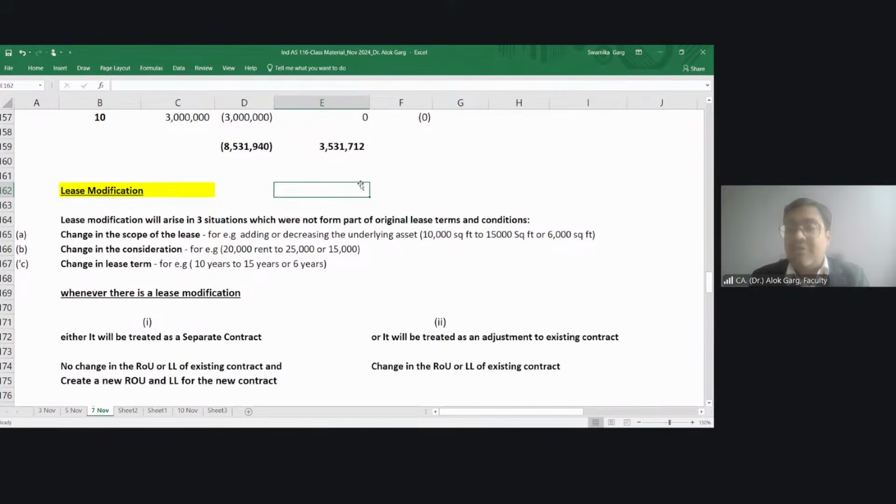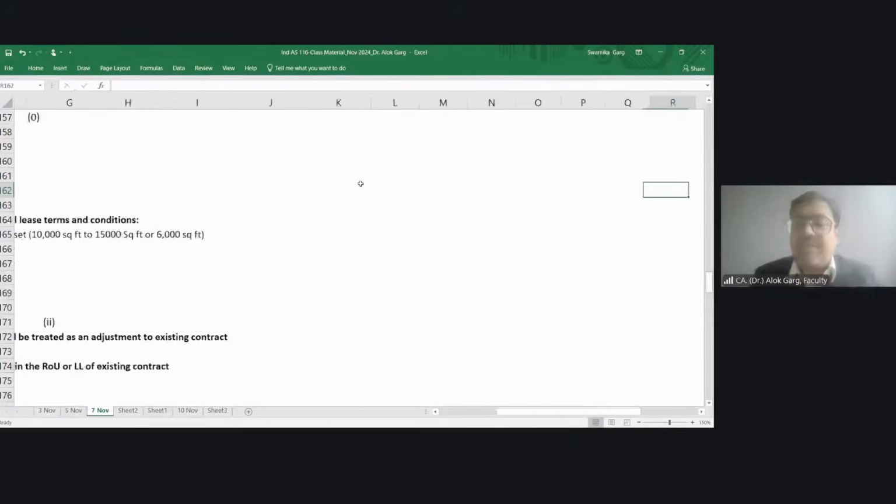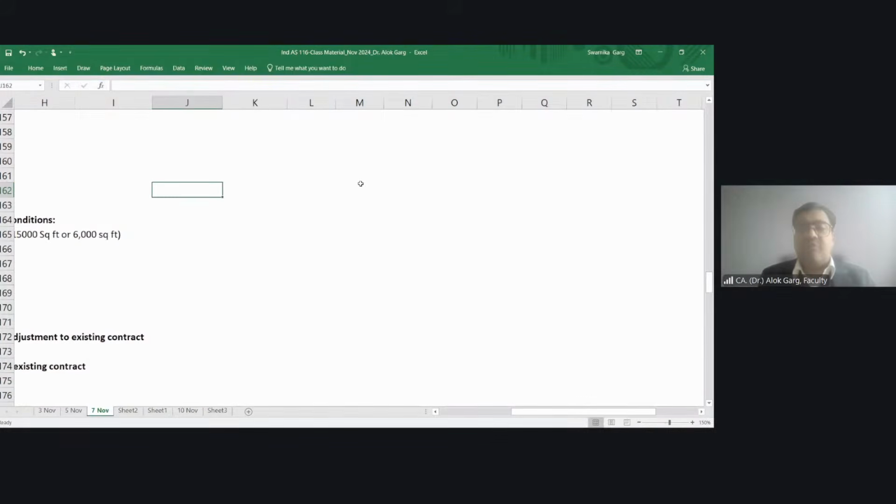So on day one, on the commencement date, Shailendra, when you are computing your ROU, how are you computing your ROU? You are taking cognizance of the escalated rental only. Like in the first year, 10,000 is the rental.